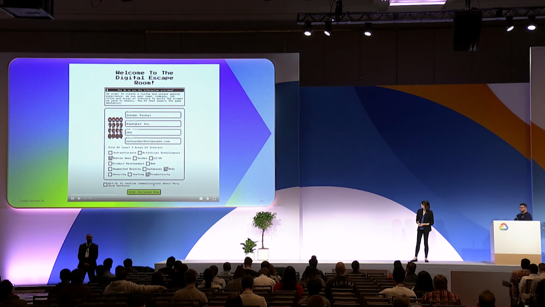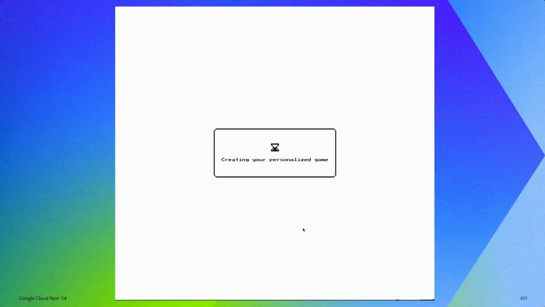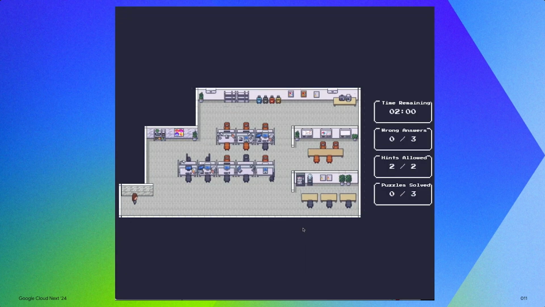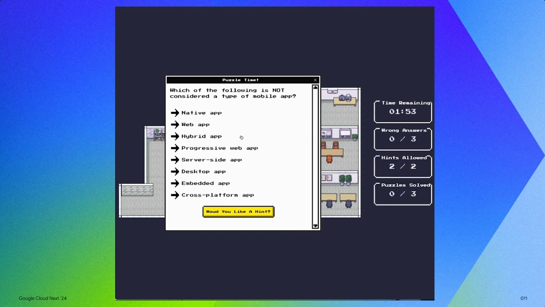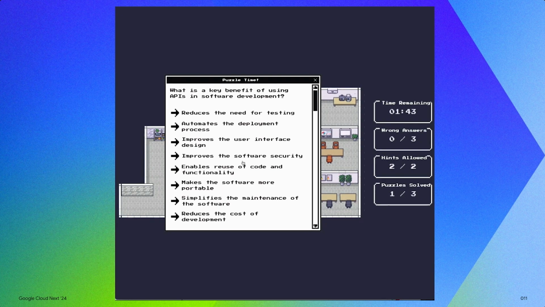And so I'd like to show you what that looks like here. We've already filled out the information. It kind of went by, and we'll show it again in a second. And so there it is, loading and talking to the AI and doing all that in the background. We're just moving around the escape room here, trying to find the puzzles. It's asked us a question, and it looks like we got it right because nothing bad happened. So we're going to go find the next puzzle question.